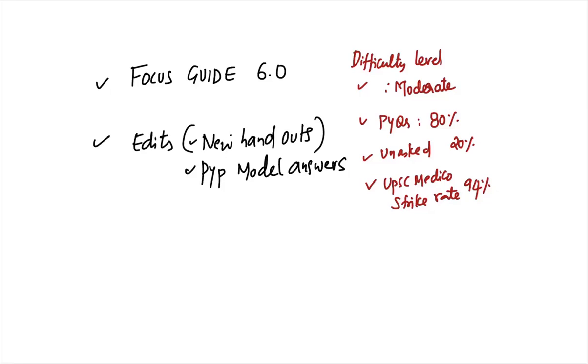But even on these difficult days, medical science can still win you your bread and butter, because 80% of the questions are repeats. There is 20% unasked version. For the past couple of years, I have been shifting focus from a PYQ-centric approach to also doing an unasked version approach, as many of you who are part of UPSC Medico know. So we were able to strike 94% of the questions from the paper, right?